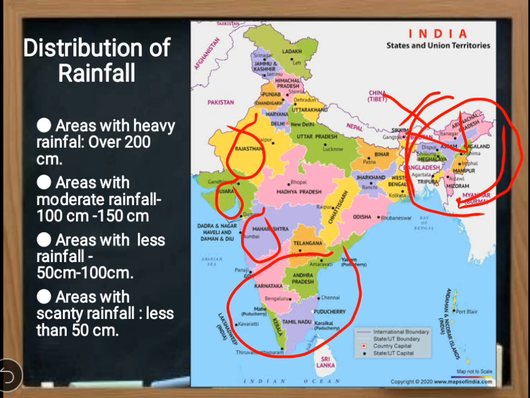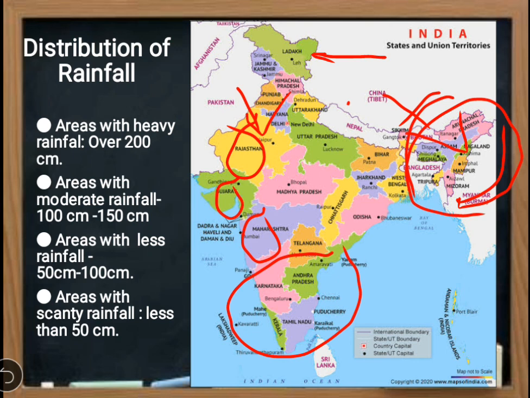These parts of India are like Rajasthan. We have the Thar desert in Rajasthan, so this part doesn't receive any rain. This part, and also Ladakh, is also a scanty rainfall area, that means rarely any rainfall happens in this area.